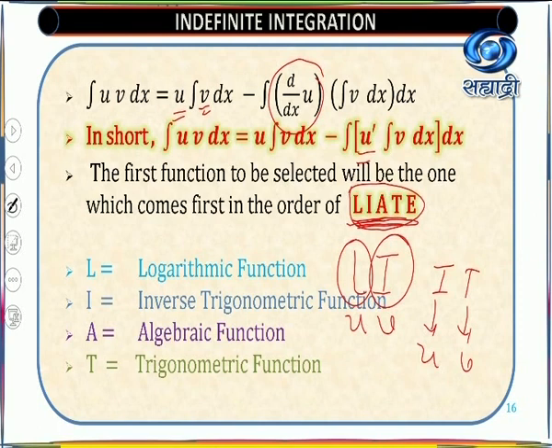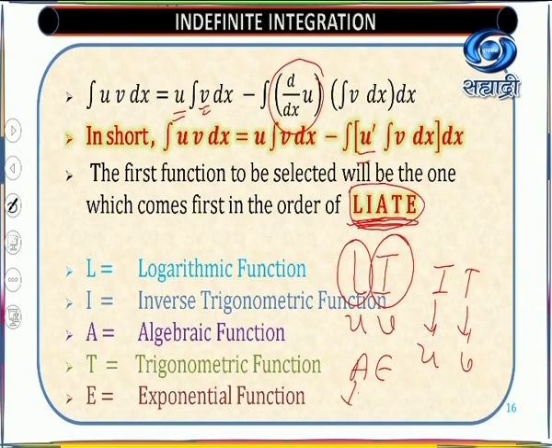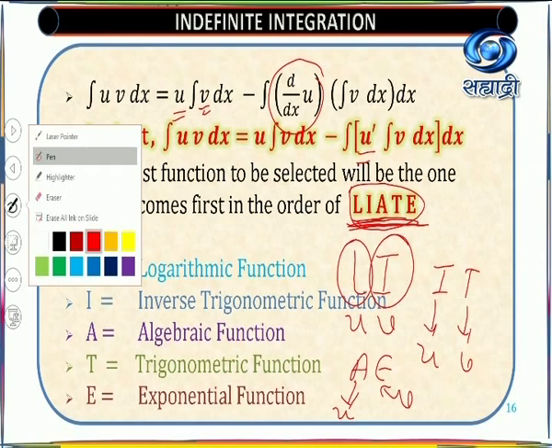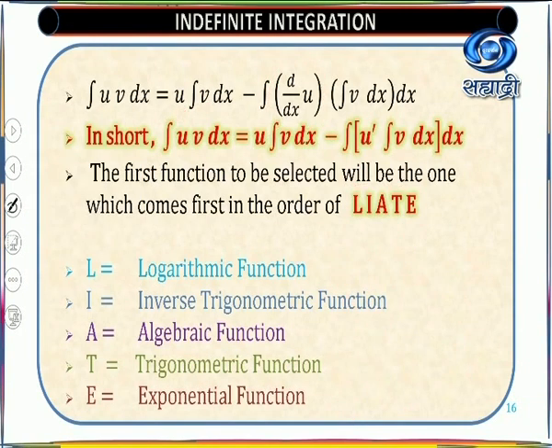So what will be the last one? That is the exponential function. So if it is a combination of algebraic and exponential function, you write this as U and this as V. This is the meaning of this rule. That is, the first function to be selected will be the one which comes first in the order of LIATE. Okay, you can also select by your own choice. If you solve more examples, by observation you can select which one is your first function and which one is your second function. So we'll start with that.